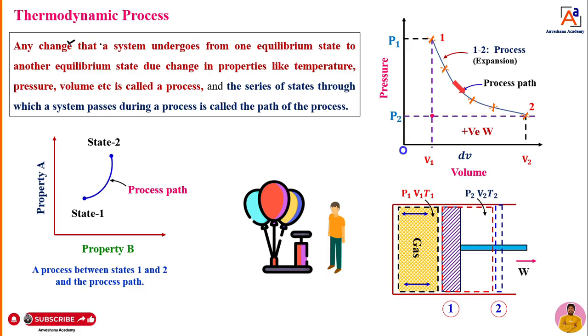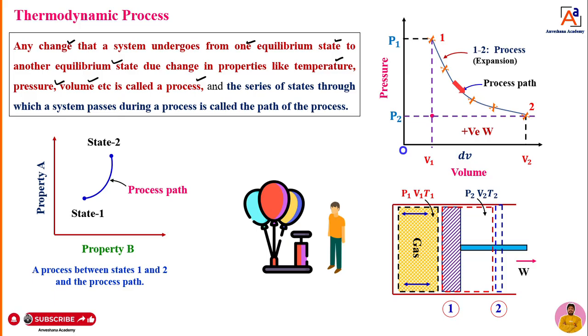Any change that a system undergoes from one equilibrium state to another equilibrium state due to change in properties like temperature, pressure, volume is called a process. I repeat, any change that a system undergoes from one equilibrium state to another equilibrium state due to change in properties like temperature, pressure and volume, etc. is called a process.